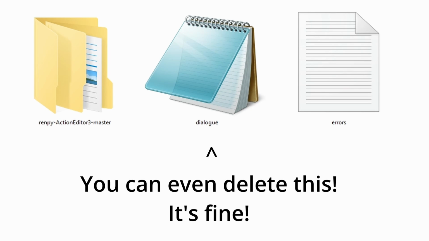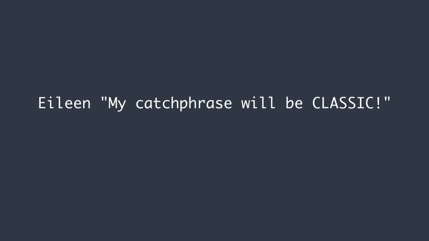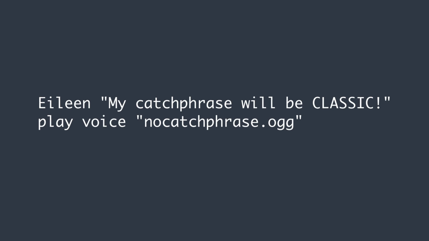And just a reminder, dialogue.tab is really only used to communicate to you what that hash is. Once you have that information, you don't need to re-import anything back into Ren'py to get it to work. Ren'py will automatically know how to associate the hash with that dialogue. And of course, if you have a line of dialogue that's used over and over again, like an exclamation, you can always still use the play voice statement to pull that particular line of audio.